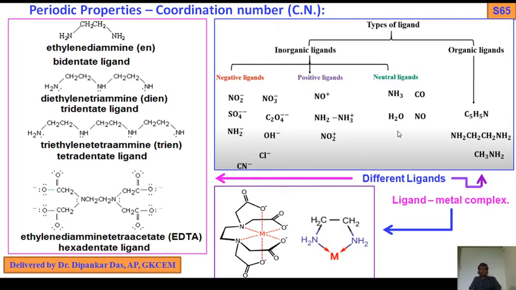We should remember what types of ligand there are: positive, neutral and negative ligands, and also organic ligands. And there are some examples of how a ligand combines with a metal and forms a complex. This is an example of a chelating complex, as EDTA, ethylene diamine tetraacetic acid, is a polydentate ligand. So this is the metal ligand complex.